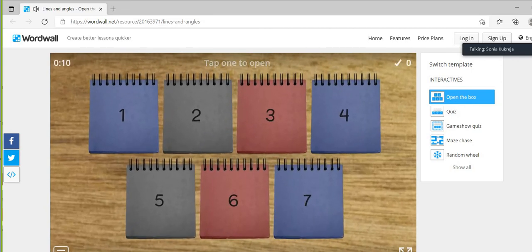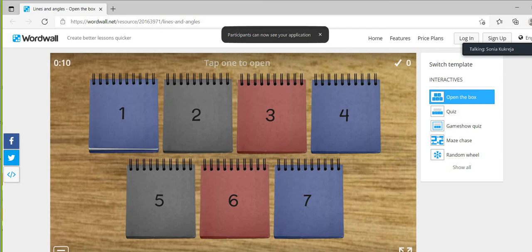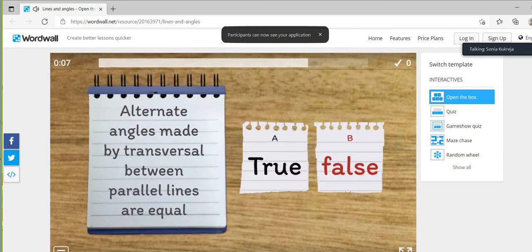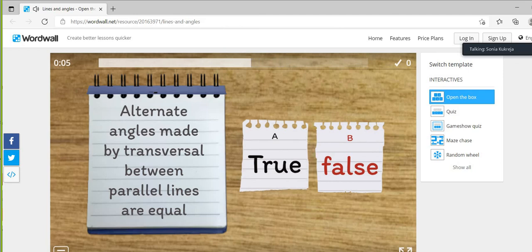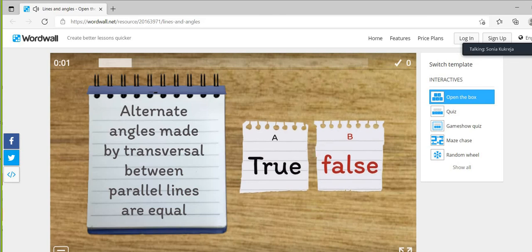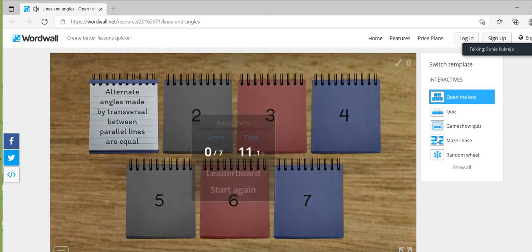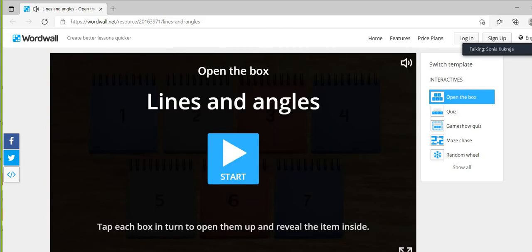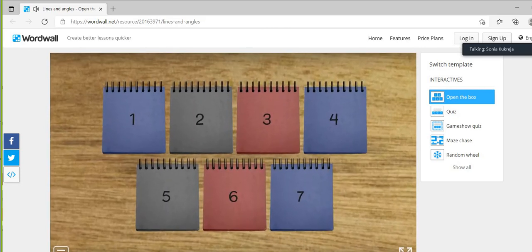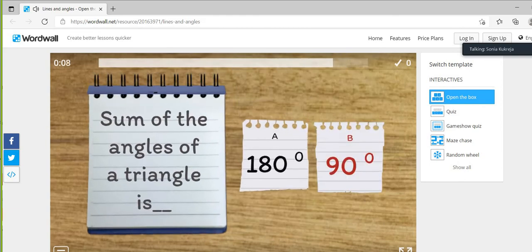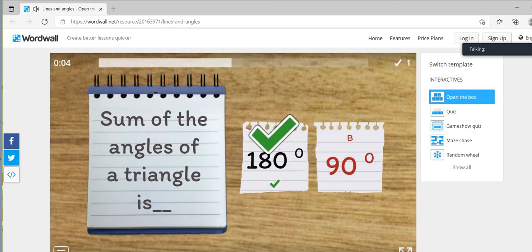Prabnoor, would you like to answer first question? Yes, ma'am. So here the question is, alternate angles made by transversal between parallel lines are equal, true or false? Ma'am, it's true. Just wait. We'll start it again. Prabnoor, I'll ask you question again. Sum of the angles of triangle is? 180 degree. Very good, beta.